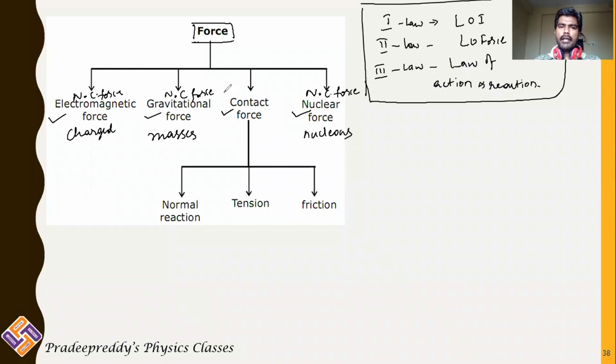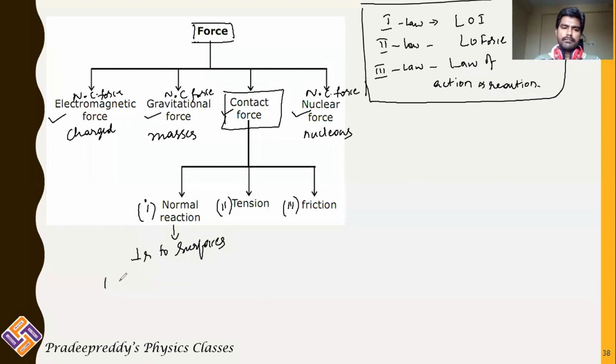Now coming to contact forces. These contact forces can again be categorized into different types. One is normal reaction, the other one is tension, and the next one is friction. Normal reaction is always perpendicular to the surfaces which are in contact.